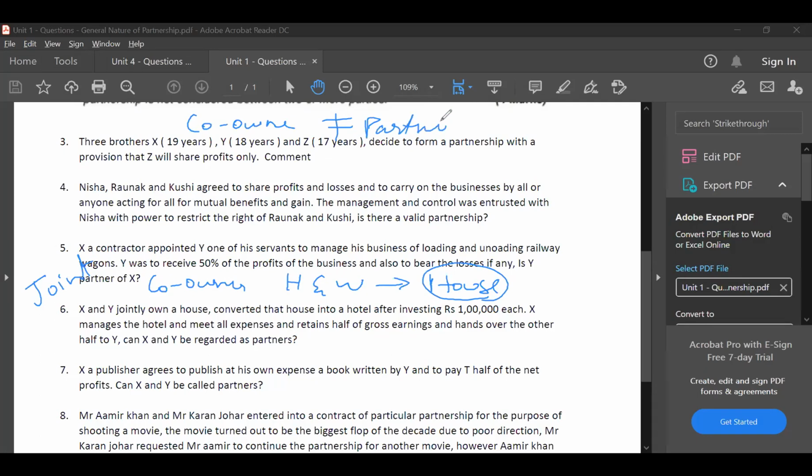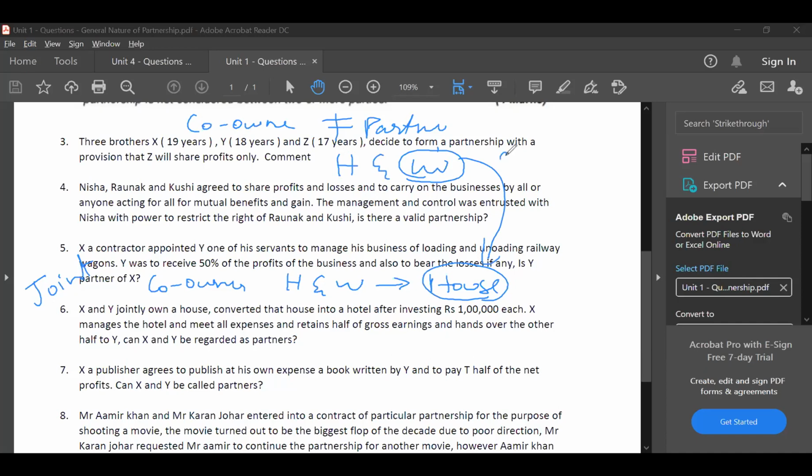If you see, the difference is given in the textbook also. There will be a small difference question, 3 to 4 points, on co-ownership and partnership, on page 3.9. The most important concept in co-ownership is that one party is not the agent of the other party. Let's say there's a husband and wife. If the wife wants to sell the house, can she sell it without the husband's consent?